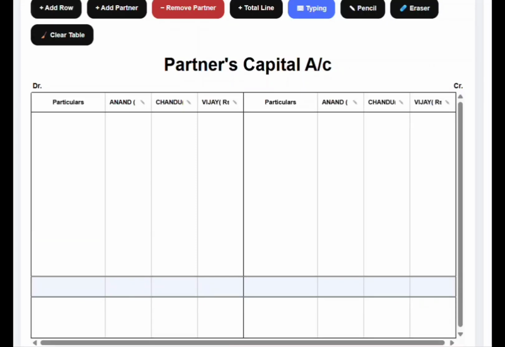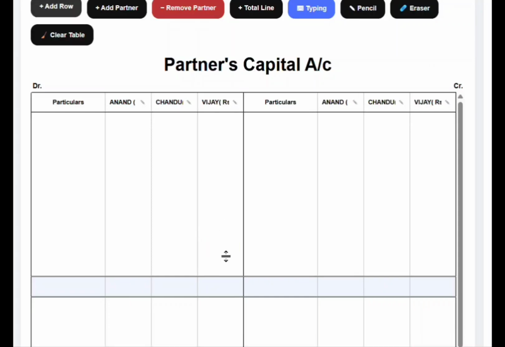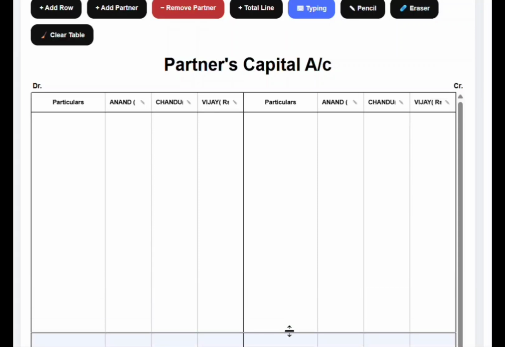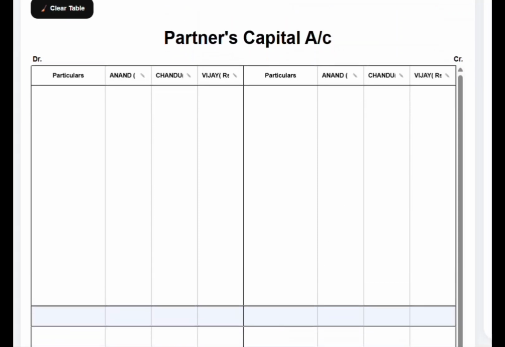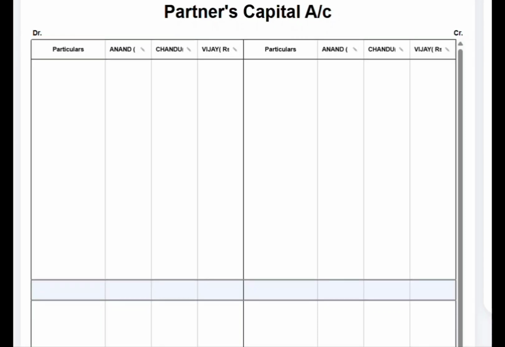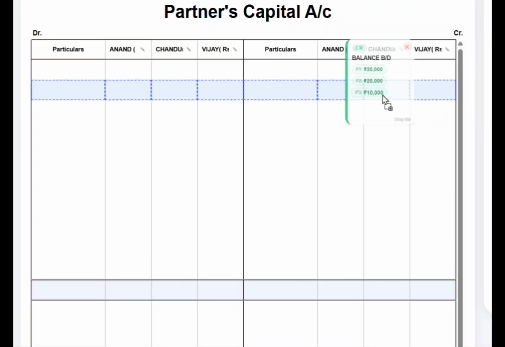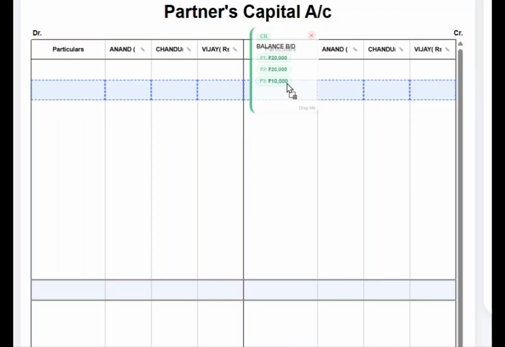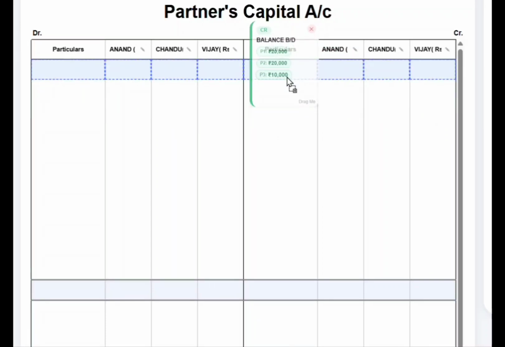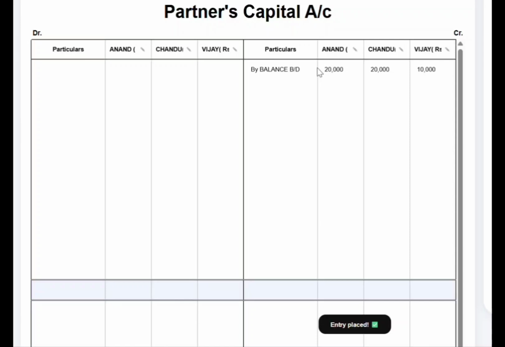So now let us see the next account, that is the partners' capital account. So we have three partners. So on the debit side we have Anand, Chandu and Vijay, and on the credit side again we have Anand, Chandu and Vijay. So first we have to bring down the opening balance. The capitals of the partners, which are given in the balance sheet, should be brought in as the opening balance, as by balance brought down. So for Anand it is 20,000, for Chandu 20,000 and Vijay 10,000.